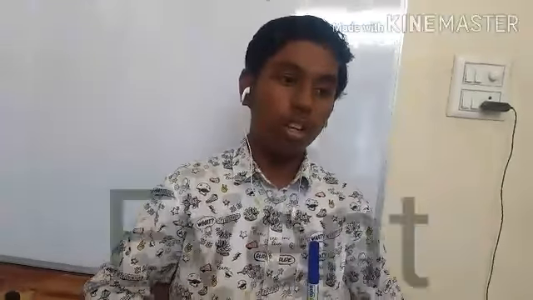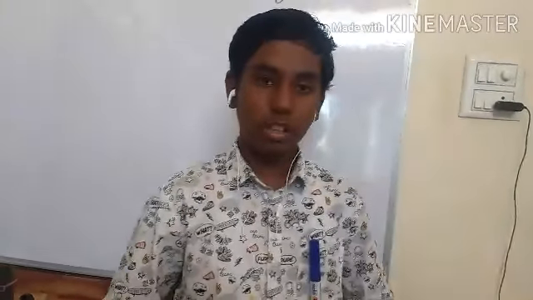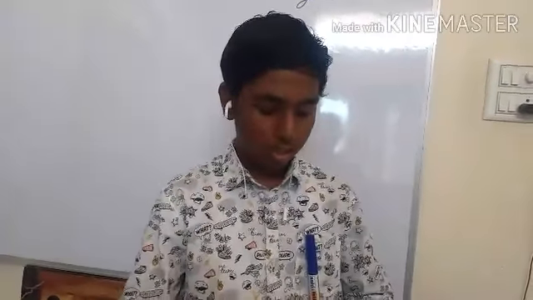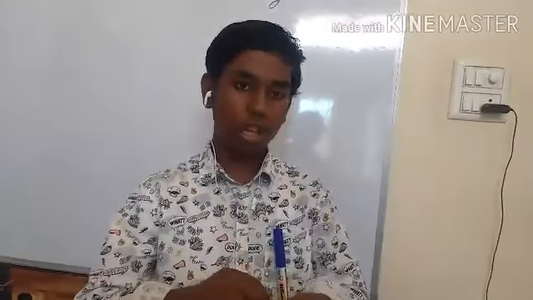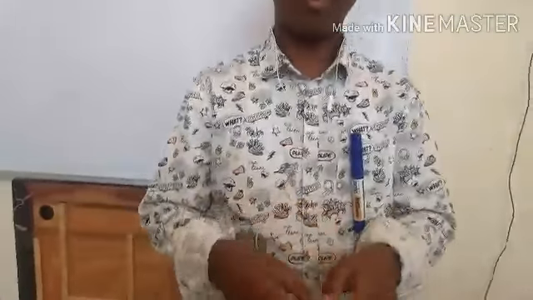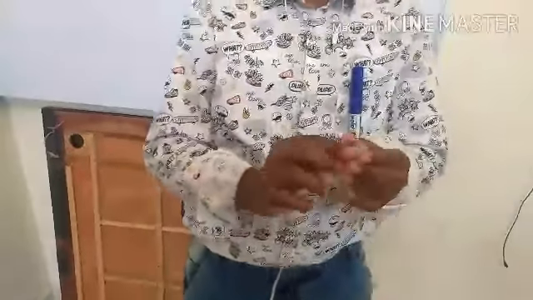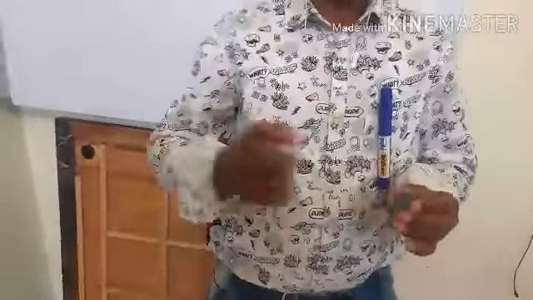Now we will go to an event. So what is an event? Here 2 outcomes are there. If I toss and I get head, this is an outcome, and this outcome is called an event.